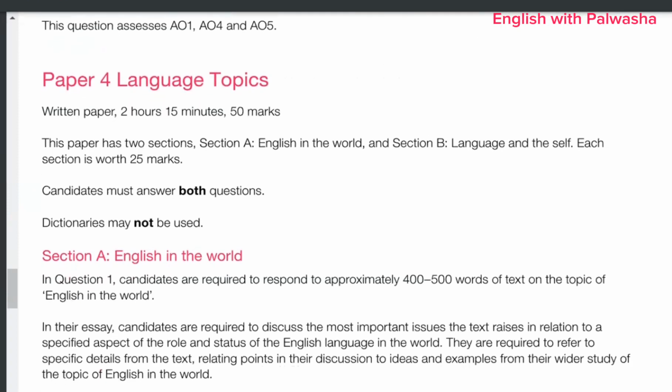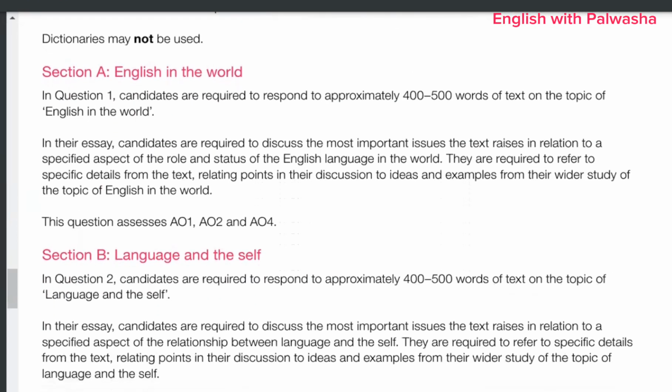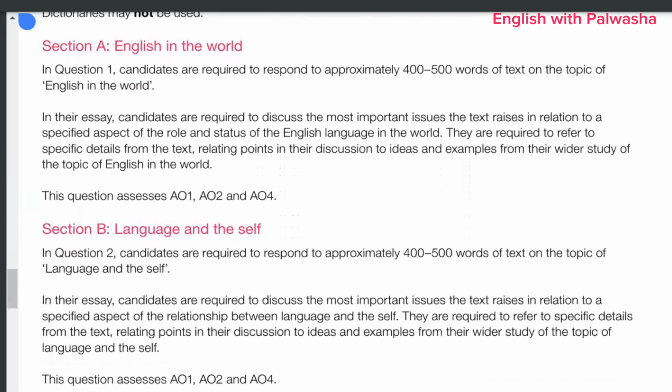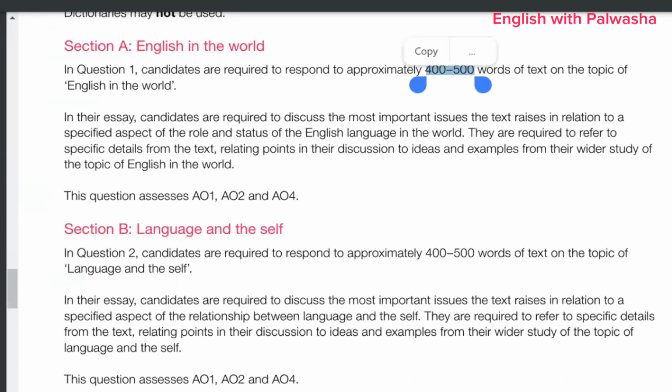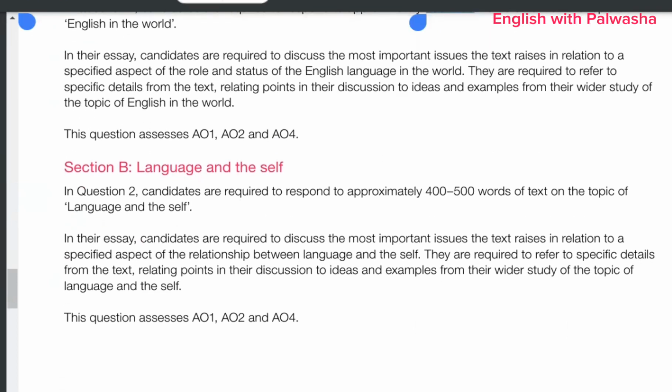Then we have paper 4, language topics. This paper has two sections, section A, English in the world, and section B, language in itself. Each is 25 marks. Section A, English in the world, will basically be a 400 to 500 words text on the topic English in the world. And in this, you have to discuss the most important issues the text raises in relation to a specified aspect of the role and status of the English language in the world.